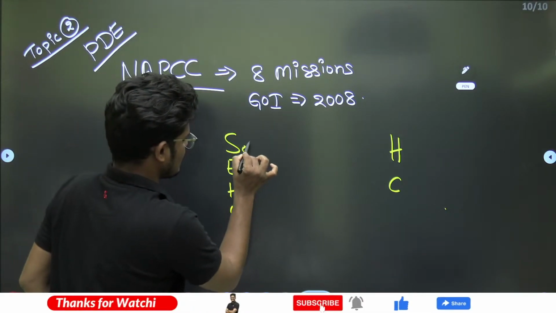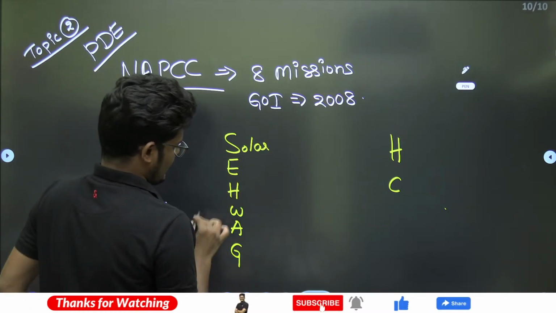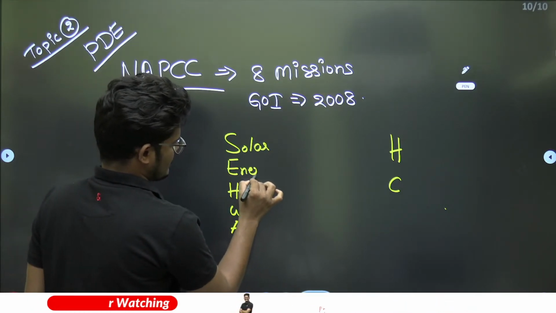S stands for Solar Mission, the National Solar Mission, and E stands for Energy Efficiency Mission.